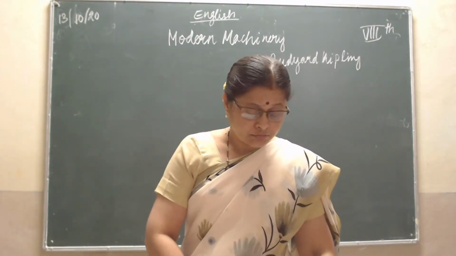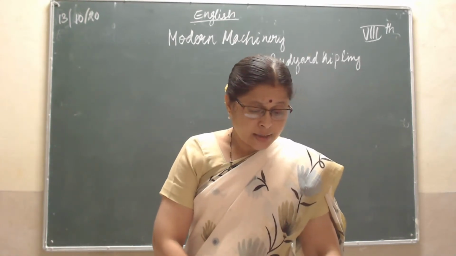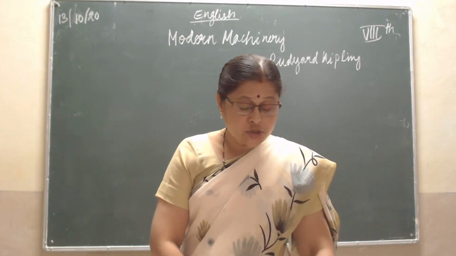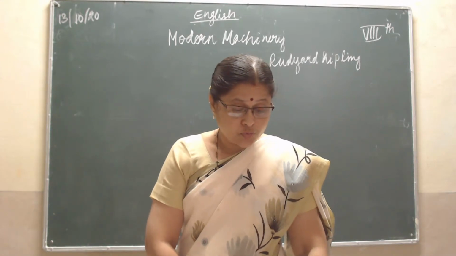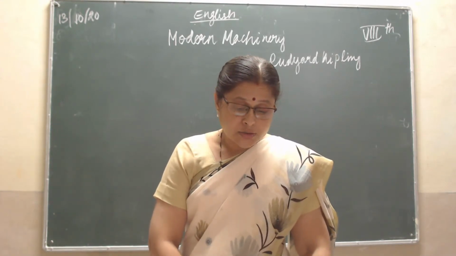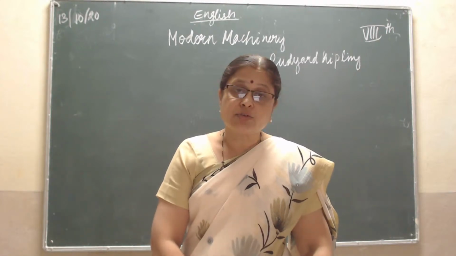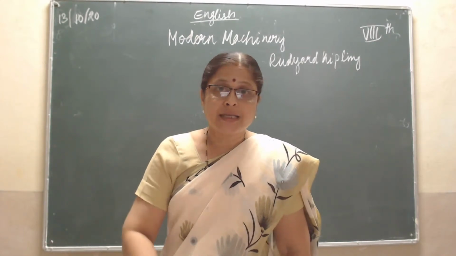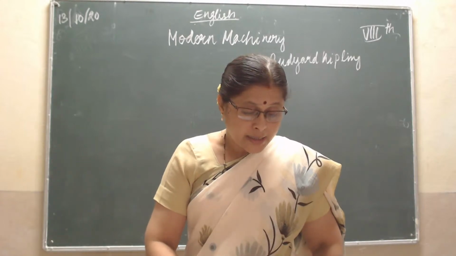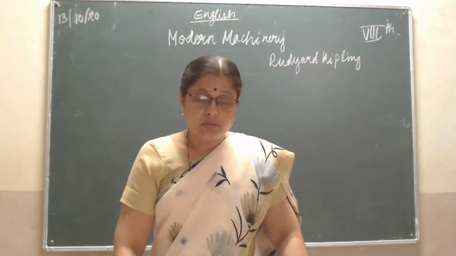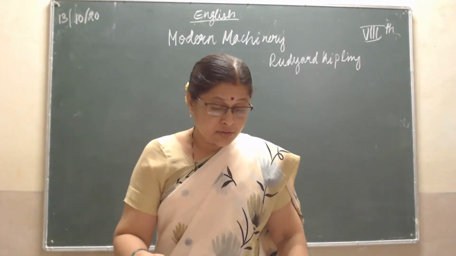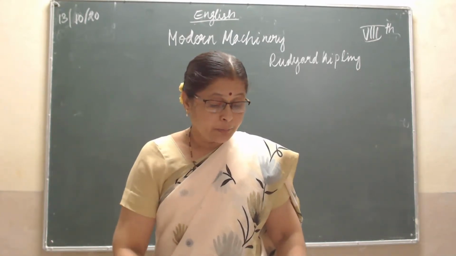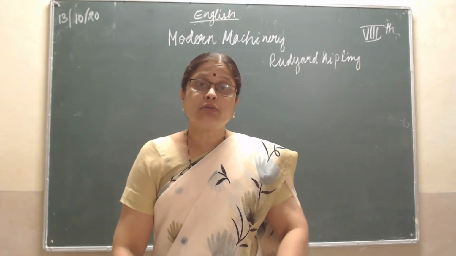Rudyard Kipling's well-known books are also given in your book. I think The Jungle Book is well known. It was published in 1894, and this was his work. There was even a cartoon movie and a cartoon series of episodes of The Jungle Book. Rudyard Kipling lived from 1865 to 1936, and during that period he wrote this, Modern Machinery. That is what we will be learning today.